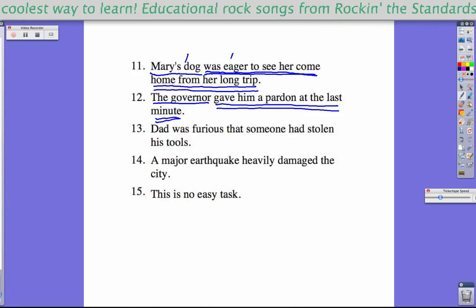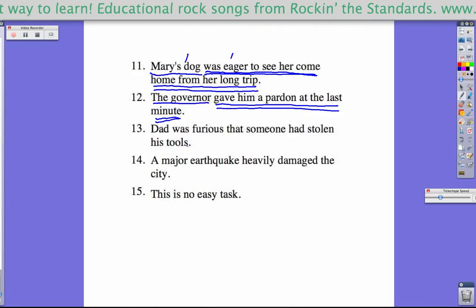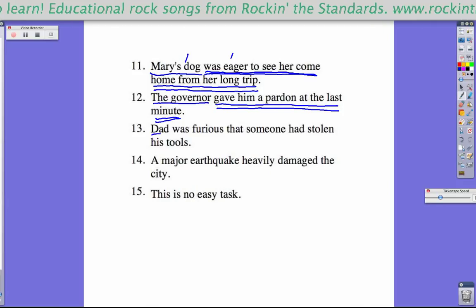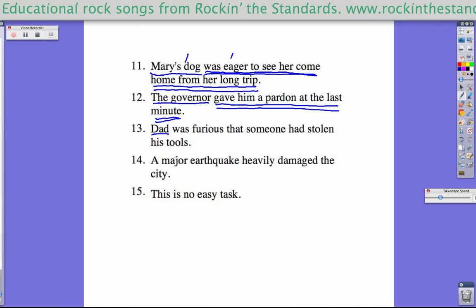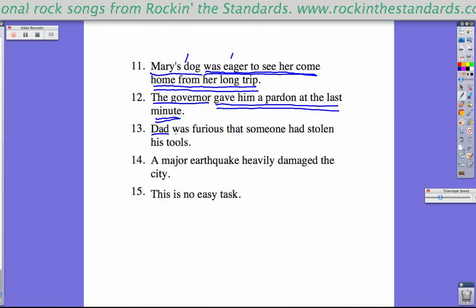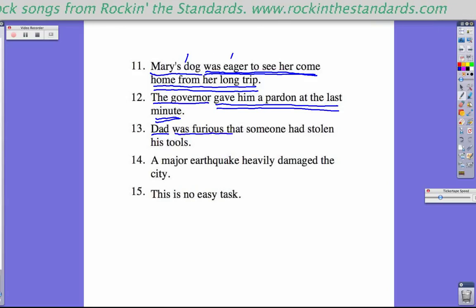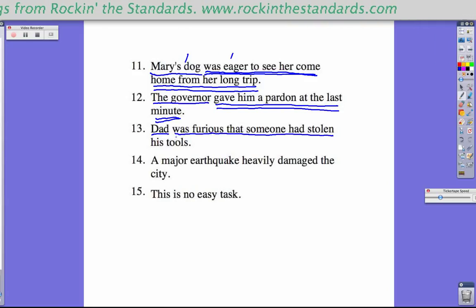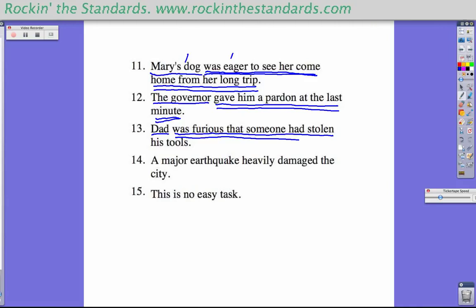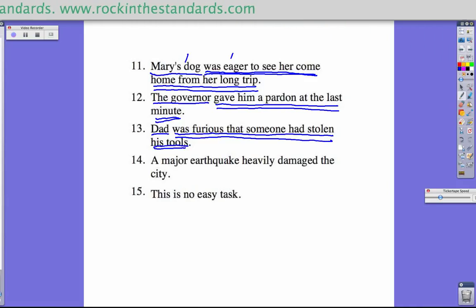Next one, Dad was furious that someone had stolen his tools. This is all about Dad. It's not really what he did, but what he is, or in this case, what he was. He was furious that someone had stolen his tools. Was furious that someone had stolen his tools is all the complete predicate. Complete subject, only one word. Complete predicate, all the rest of the words.